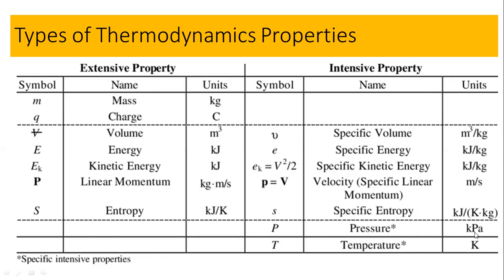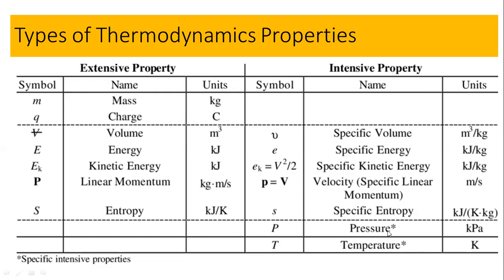Let's suppose the pressure is having a unit of atmosphere or kilopascal, but the per is hidden there. That means the pressure is the force per unit area. So in a unit area, whatever the force is, that will remain constant.